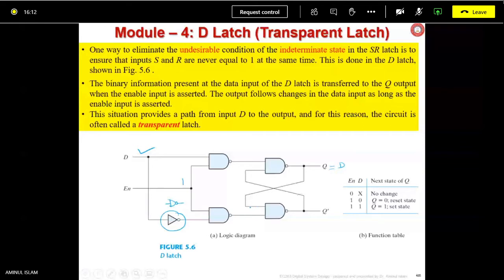The same circuit we discussed in the last class, and today also we are discussing. The only thing is the S and R have been changed in this way, so that both never become high. It is not possible now. One is high, one is low. Is it understood? Okay, I'll not spend more time because these are very simple things you must understand. We have discussed even at transistor level. Let me go ahead.